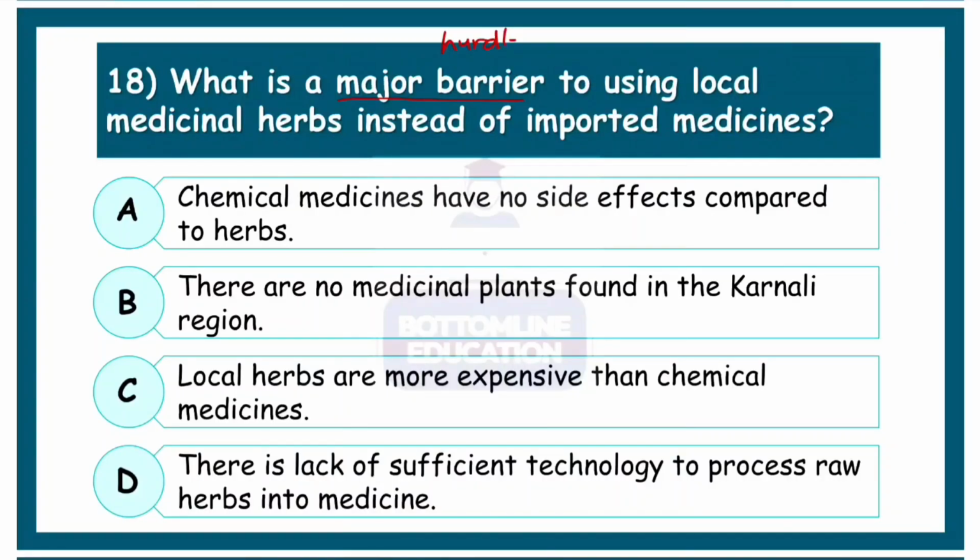Next, what is a major barrier? Barrier here means hurdle, or we can also call that a challenge. So what is the major hurdle or challenge to use local medicinal herbs instead of imported medicines? What is the challenge in using local medicines? Let's look at the options.